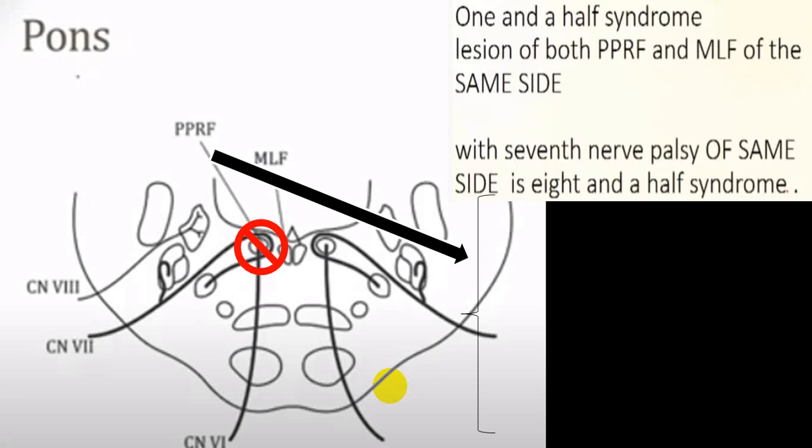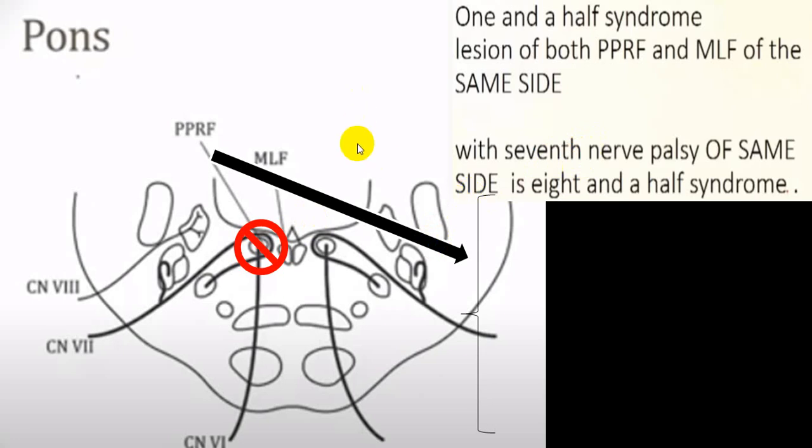This is when you get a damage to pons in the dorsal part, along with the damage of 6th cranial nerve or PPRF center with MLF center, and you get a damage to facial nerve, means that is 7th nerve.